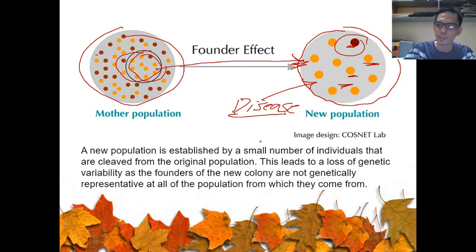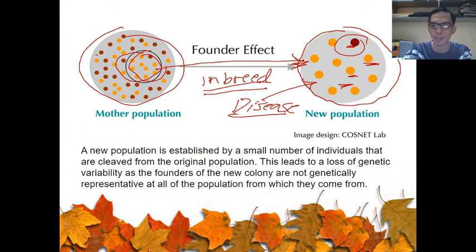An example of this is some human populations that perform inbreeding. We call it inbreeding. They are likely to marry their cousin in that particular kingdom, in order for the treasure or the wealth of that family not to be transferred to any other clan. With that particular process, there is a lack of genetic variability.